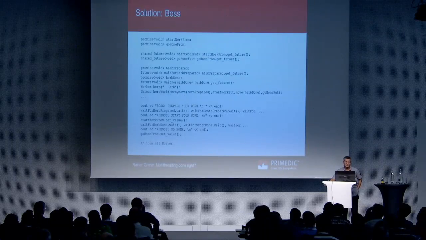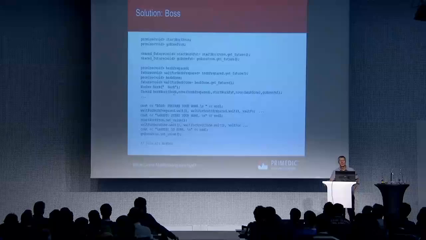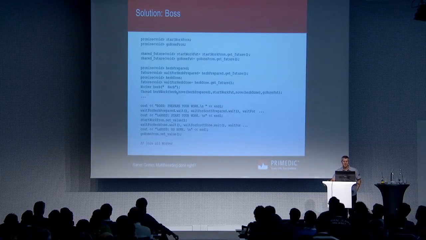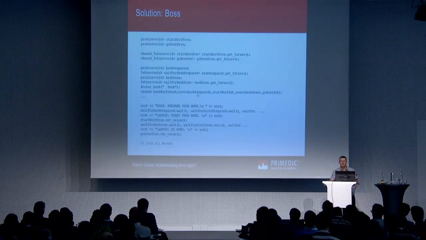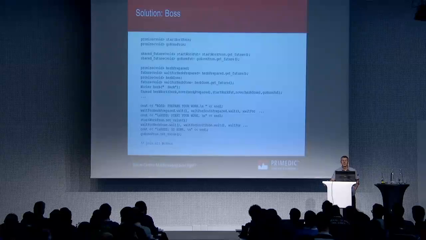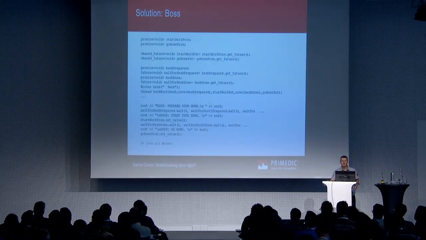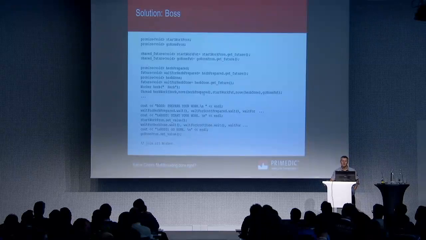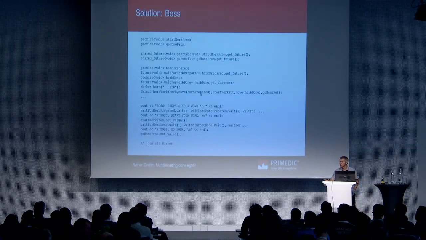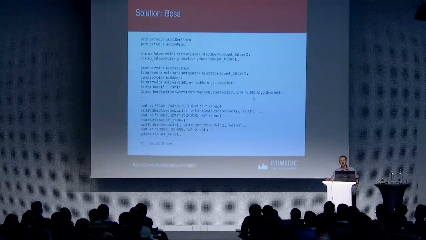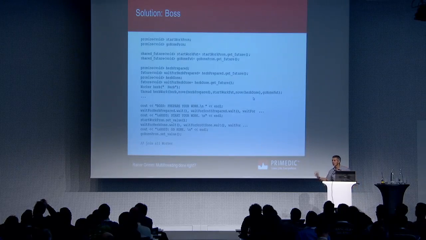And now you see here, that's the actual thread, help work. It gets its work package, help, and it gets two promises transferred, or, to say it exactly, moved to help, because a promise cannot be copied, it can only be moved. And it gets the futures. It uses help prepared and help done to say to the boss, I'm prepared, I'm done.